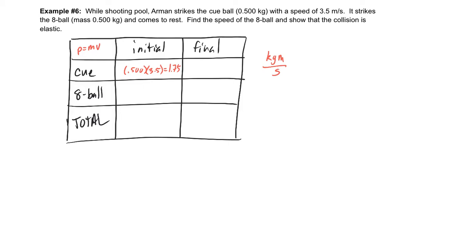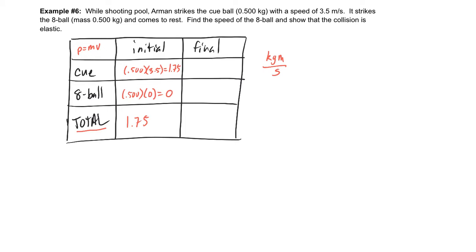That's the units for momentum. Now, the 8 ball initially has its mass, which is 0.500, and its initial speed, which if you've ever played pool, you know that it starts at rest, and so that's going to be 0. Now, when I add these together to get the total initial momentum, I'm going to have 1.75 kilogram meters per second. Now I'm going to look at the final.